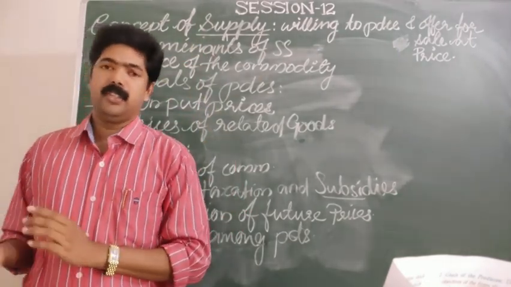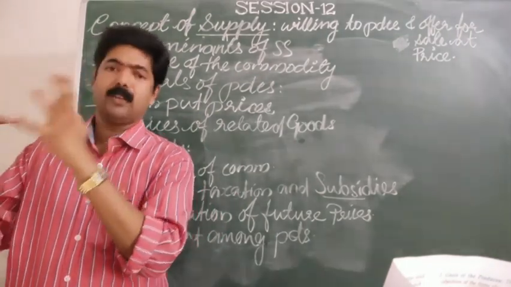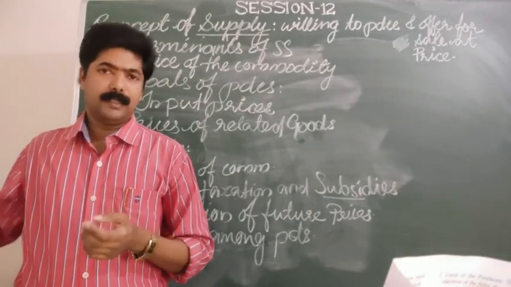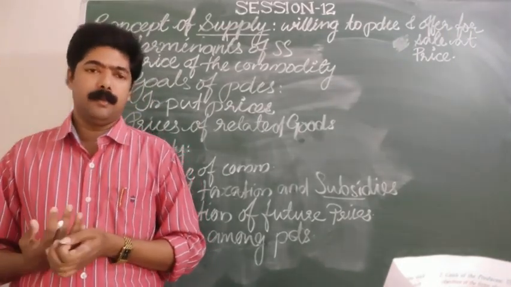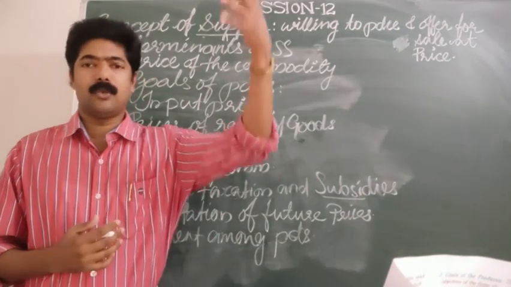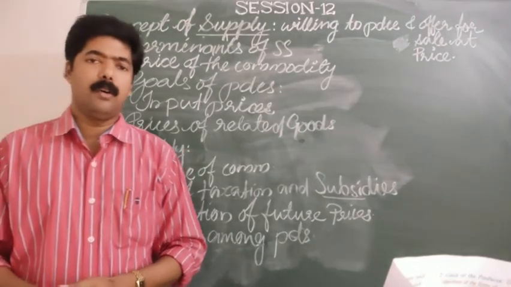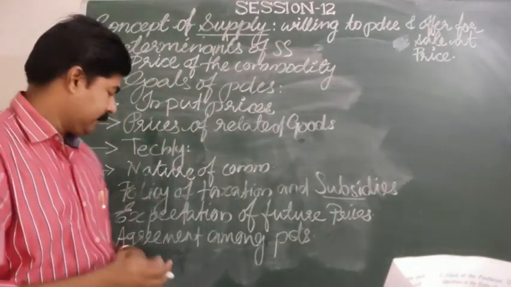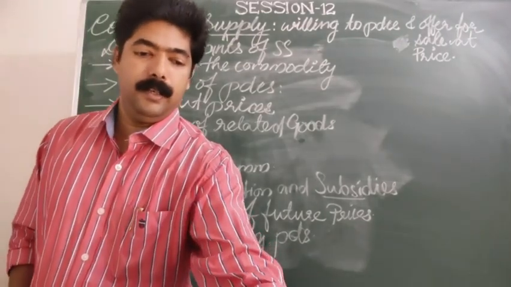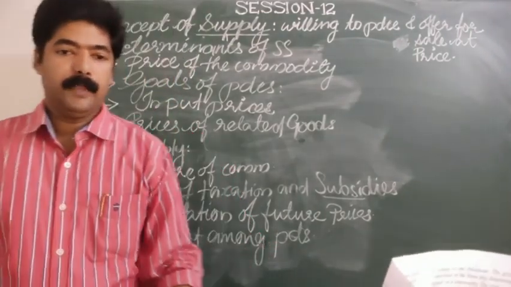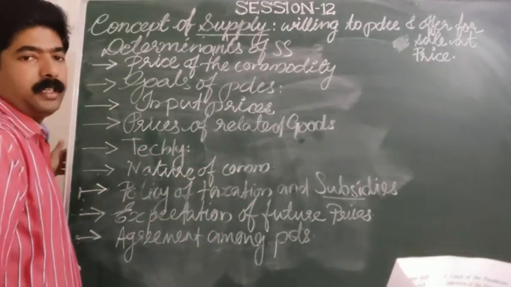When there is a situation of lack of commodities, the suppliers agree to supply those commodities in the market. In such a way, based on the rules and regulations, the producers can offer the commodities in the markets, and that is what we mean by agreement among the producers. Next, we will see the availability of transport and communication facilities.